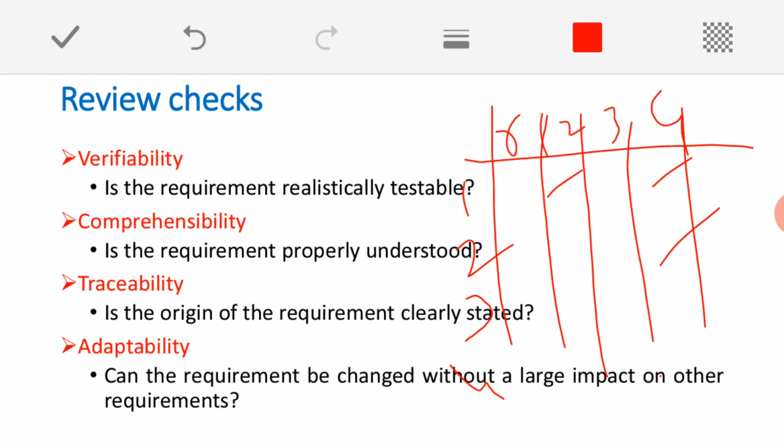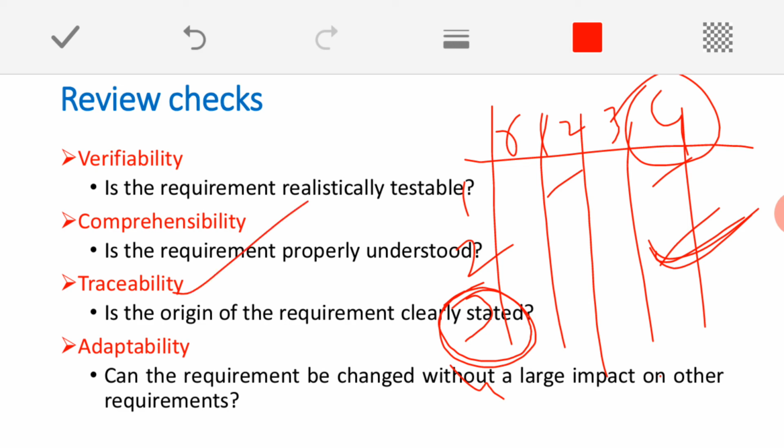Whenever, in this case, you make changes to requirement 3, as it depends on requirement 4, automatically we need to think about how it is going to affect requirement 4 when you make changes to requirement 3. So this is helpful at the time of the traceability check.